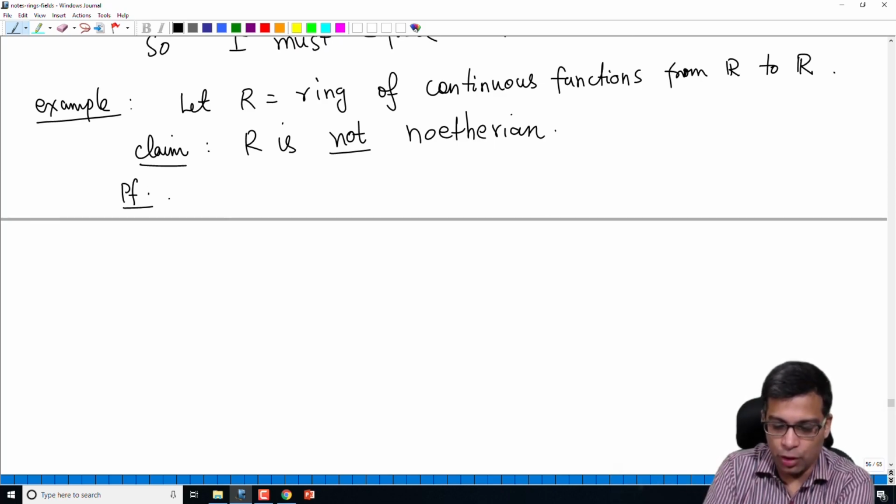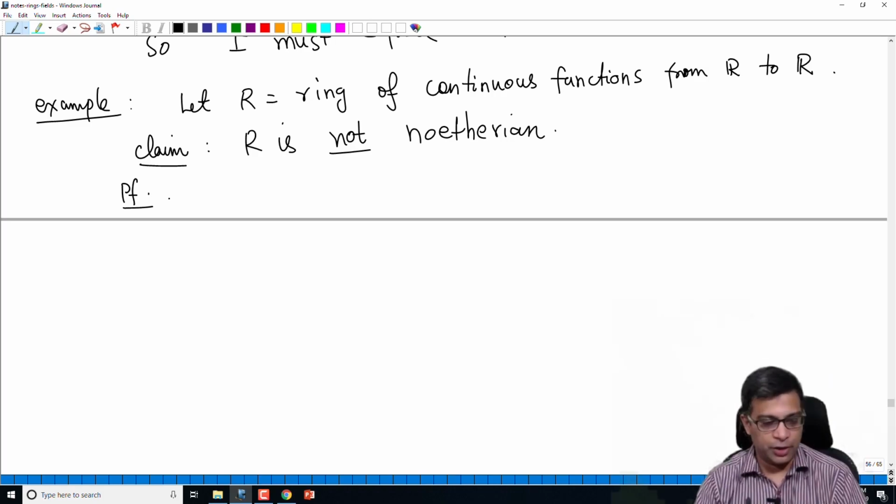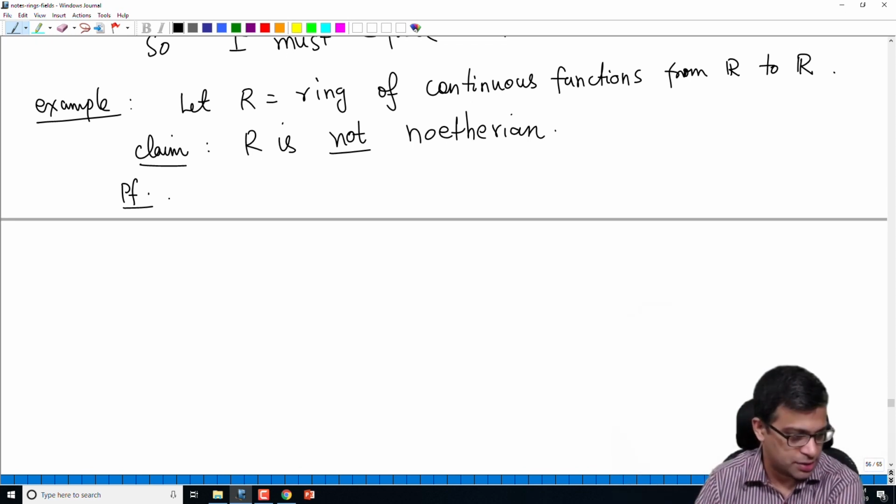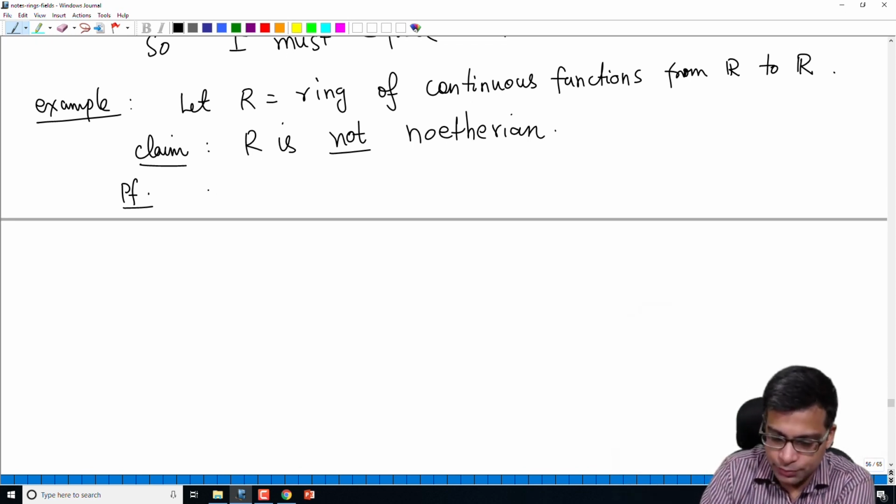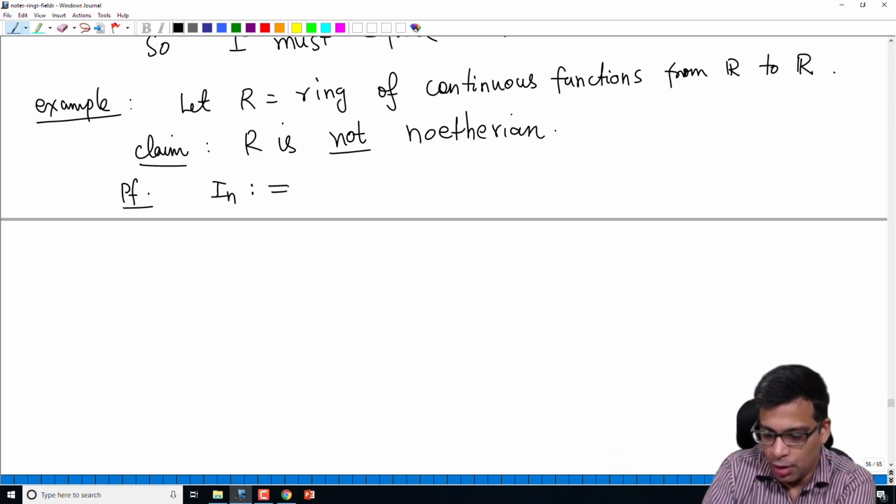To prove non-Noetherianness, we either have to produce an infinitely generated ideal, more precisely an ideal which is not finitely generated, or we have to produce an ascending chain of ideals that does not stabilize. So we are going to do that. We are going to construct an ascending chain that's not going to stabilize.